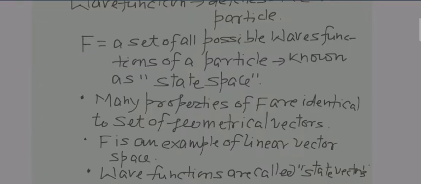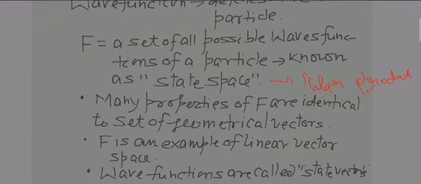You must remember this: for state space, which consists of many wave functions, all the possible wave functions, usually cross product is not defined. Cross product is actually called vector product, but that vector product is not defined in the case of state space. And scalar product is defined. Scalar product is always defined.